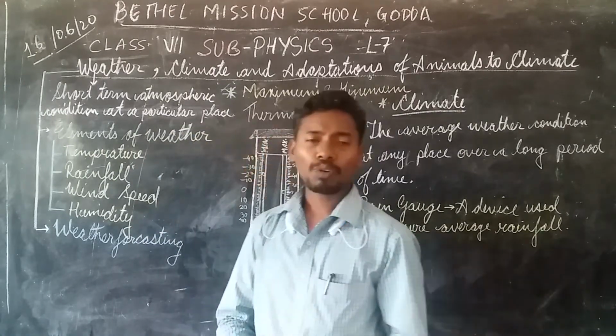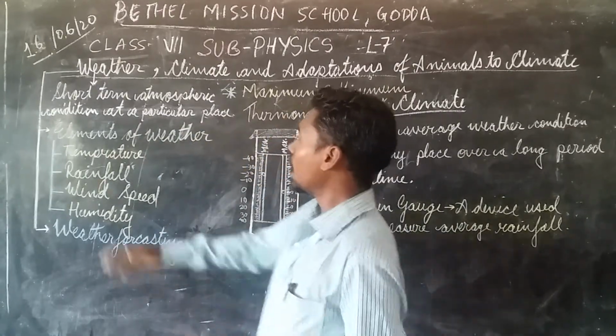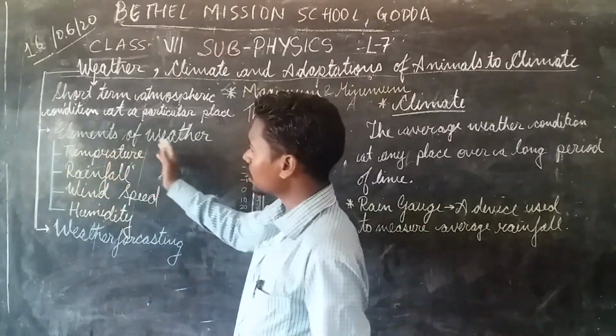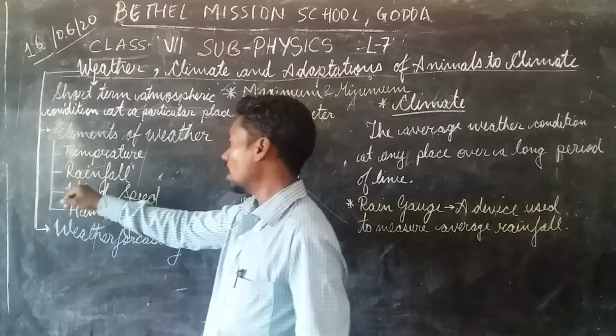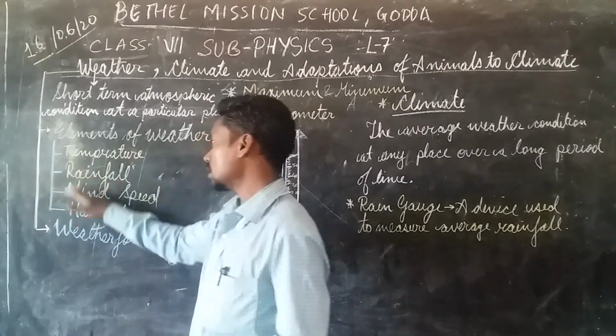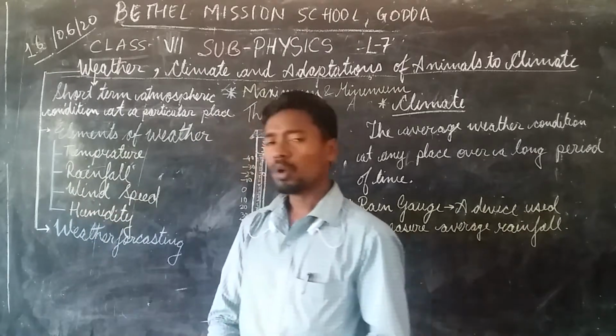Now we will see some of the elements of weather. The elements of weather are temperature, rainfall, wind speed and humidity. These four are the elements of weather.